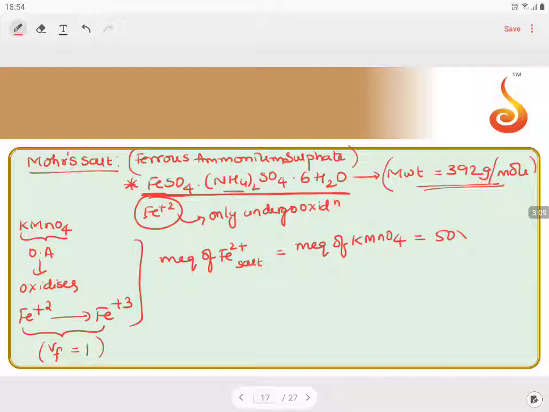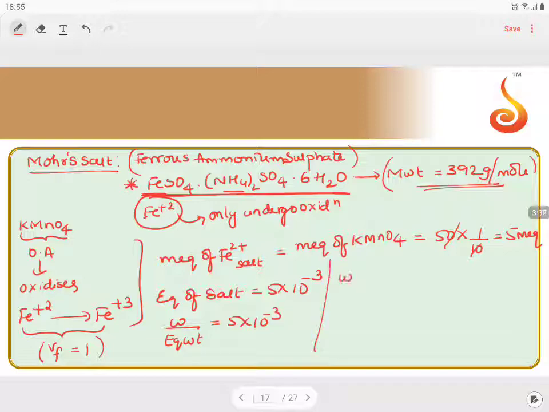So this is equal to 5 milliequivalents. So milliequivalents of Mohr's salt is 5. Equivalents of Mohr's salt will be 5 into 10 power minus 3. Equivalent we can write as weight by equivalent weight, equal to 5 into 10 power minus 3.